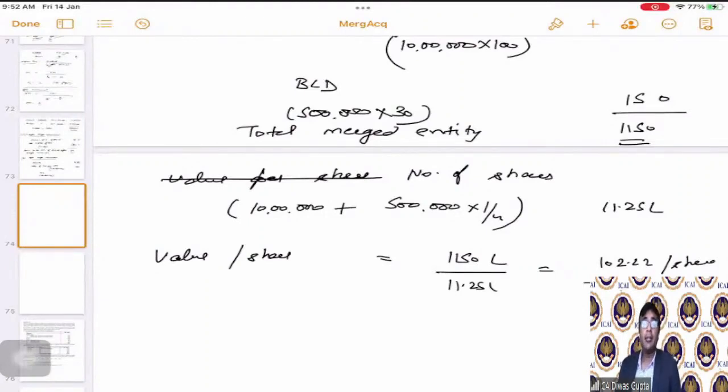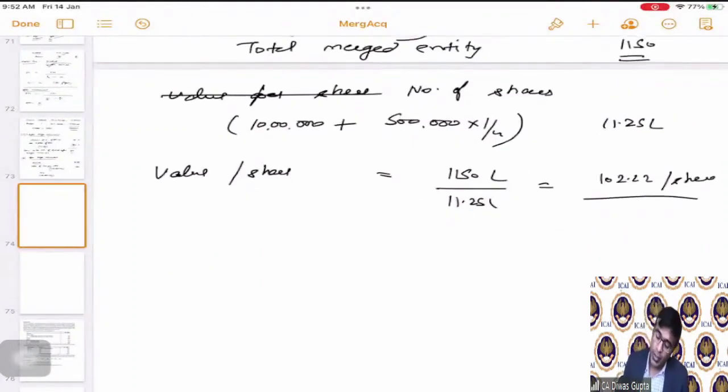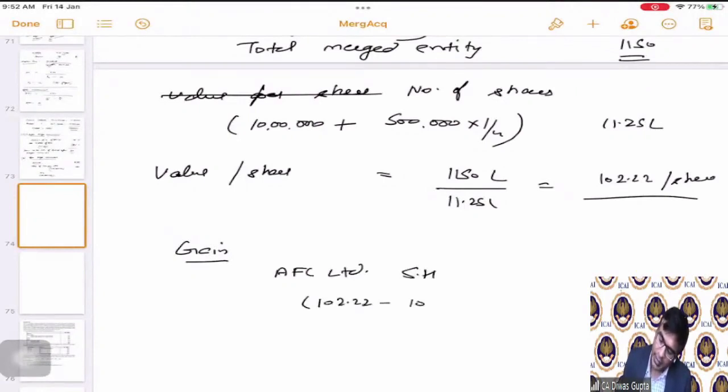The AFC Limited's value before merger was 100 rupees. Now, after merging BCD Limited, it has become 102.22. So what is the gain to the AFC Limited shareholders? It is 102.22 minus 100 rupees, which is 2.22 per share. This is the gain to AFC Limited.